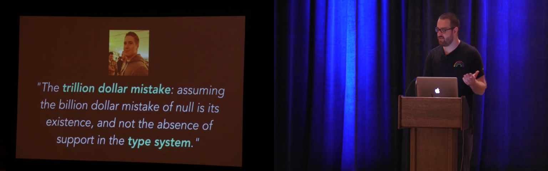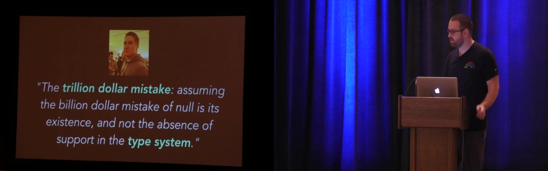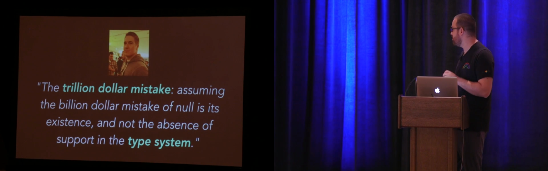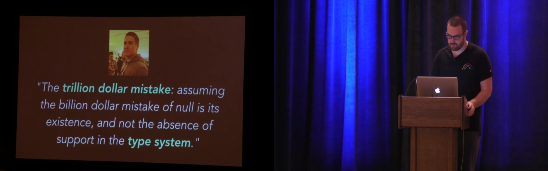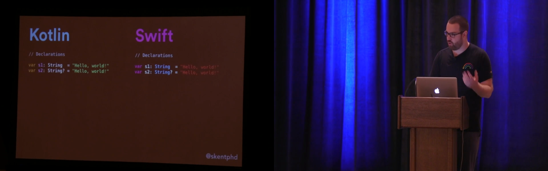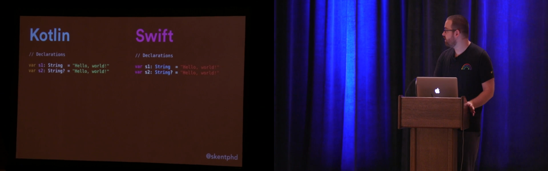But there's a better way, and that's what Kotlin and Swift have embraced, and our friend Jake Wharton here has put this nicely and succinctly. The $1 trillion mistake, he said, was assuming that the $1 billion mistake is because of the mere existence of null, and not the absence of support for null in the type system. So support in the type system is exactly what both Kotlin and Swift have done.